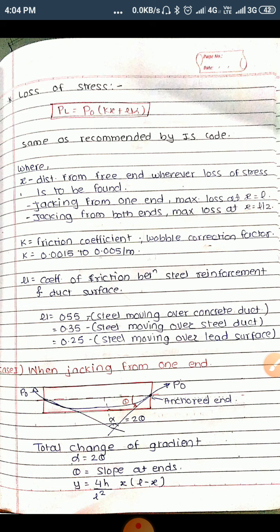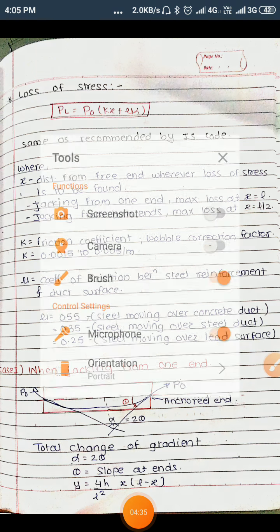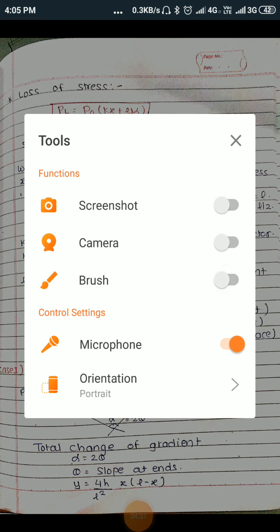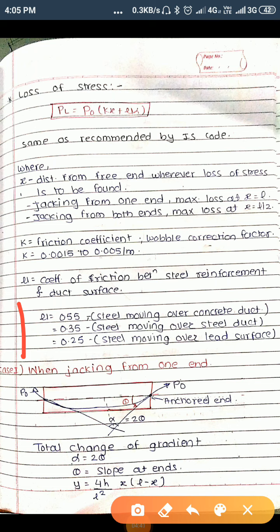Then mu is coefficient of friction between steel reinforcement and duct surface. So these are some different values of mu, depending upon the surface conditions. This is the loss because of friction. Now we'll consider what is the value of alpha. Alpha is the angle. So by using some gradient, or by using our geometry, we'll find out what alpha is.